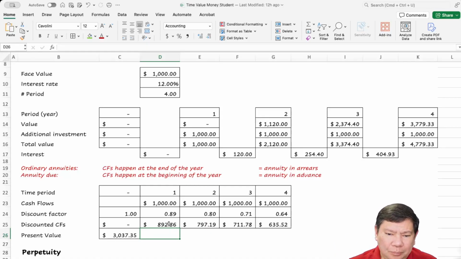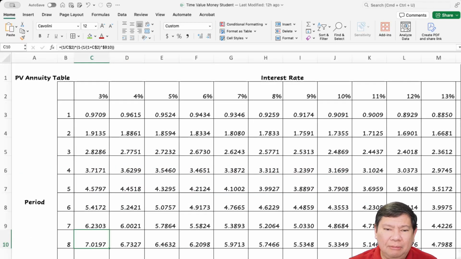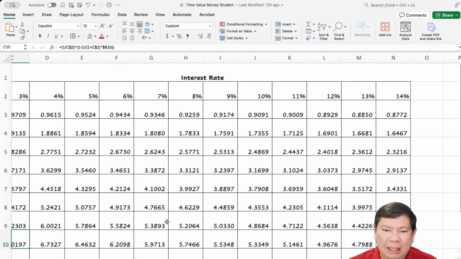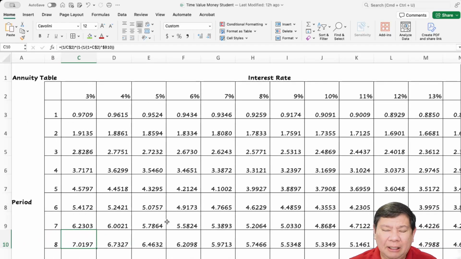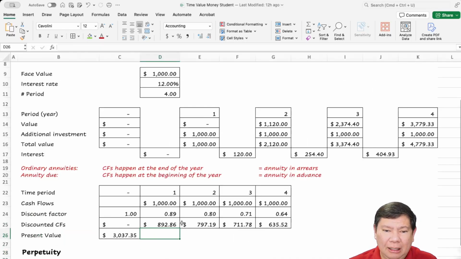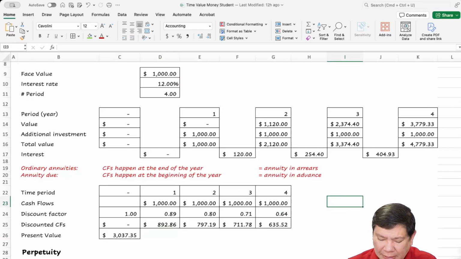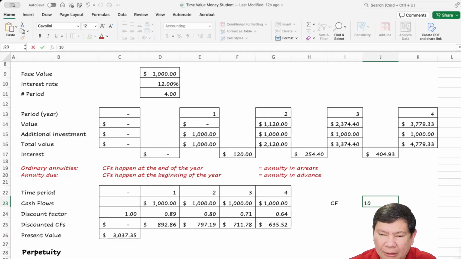Okay. Now, there is also this present value annuity table based on a complicated formula, but it will be provided for you. Okay. So, like this one, the cash flows is $1,000.